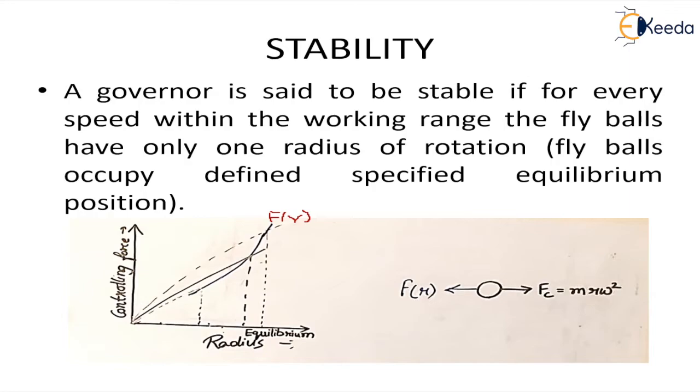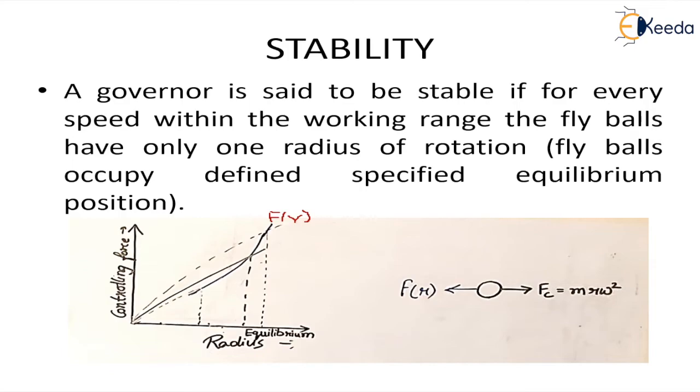So let's see a condition. This is a fly ball which has a centrifugal force acting outwards, which is m r omega squared. Now for the equilibrium condition, there is one more force acting opposite to this centrifugal force, which is the controlling force. This controlling force is a function of the radius of rotation. So this graph is for the controlling force, which we call Fr.